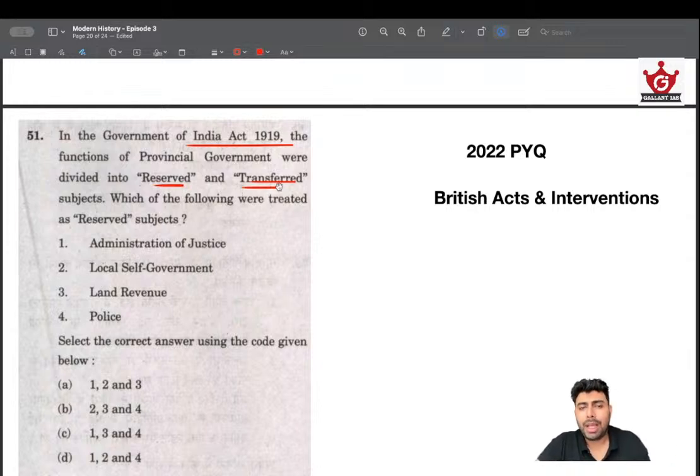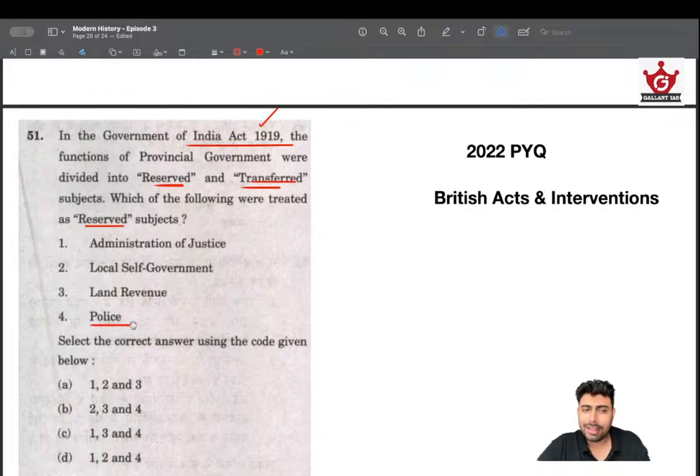Subjects in these areas will be regarding day-to-day administration. Critically important subjects will mostly be kept in the reserved list, because British obviously want to keep control of it. And look at the timeline, it's 1919. Obviously we are very far away from being an independent nation. British are still very powerful, so we can easily get the idea about what sort of power arrangement was happening back then.